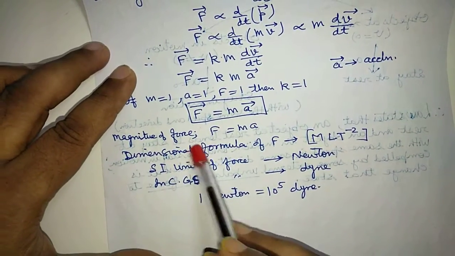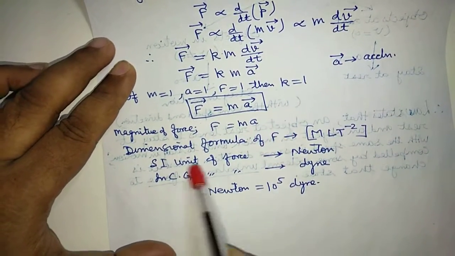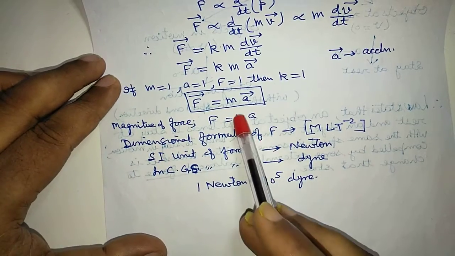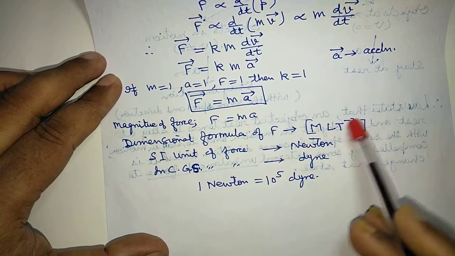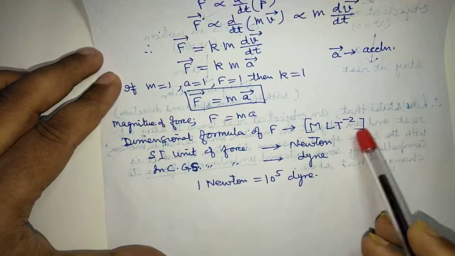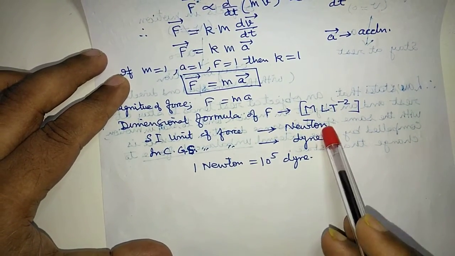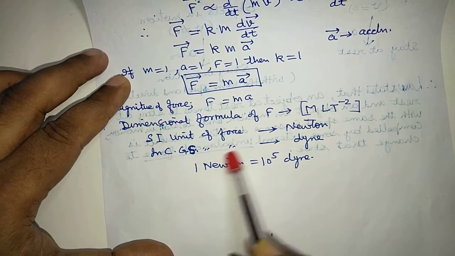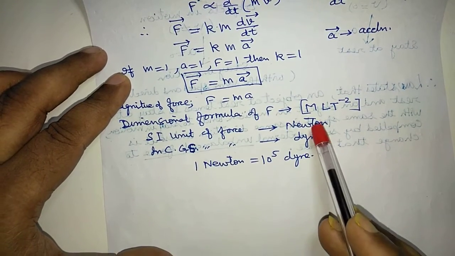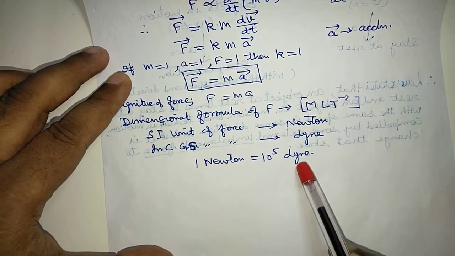The magnitude of the force F is m into a. The dimensional formula of force is m acceleration, MLT^-2. SI unit of force in MKS system, it is Newton. In CGS system, it is Dyne. And remember, 1 Newton is 10 to the power 5 Dyne.